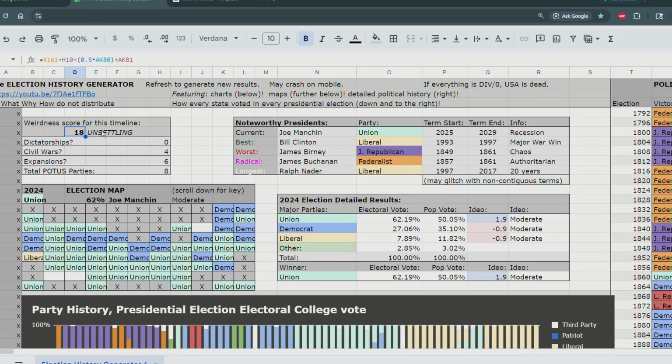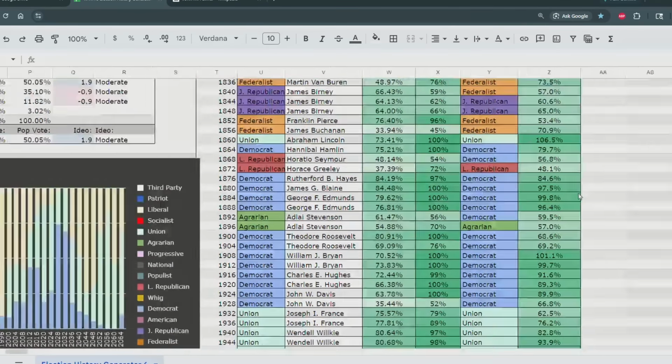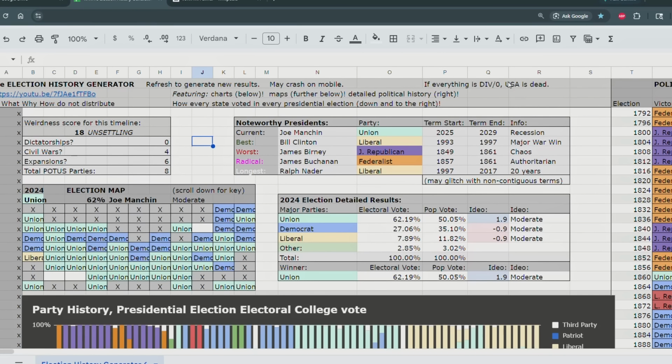So this is an unsettling timeline. Let's see if we can get... Oh, look at that. Here's something I want to point out. If we remember, basically all the states seceded except for California. Sometimes every single state secedes, right? Now, I could code it so that if every single state seceded, they all hop back into the country and the timeline continues. But I think it's pretty interesting to have that.